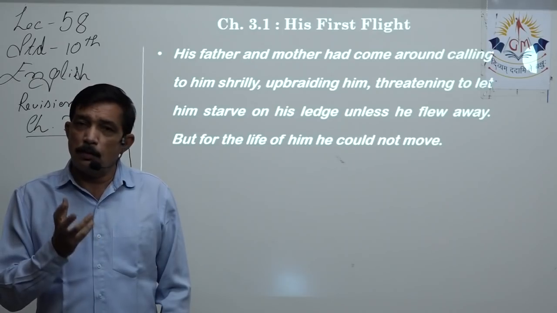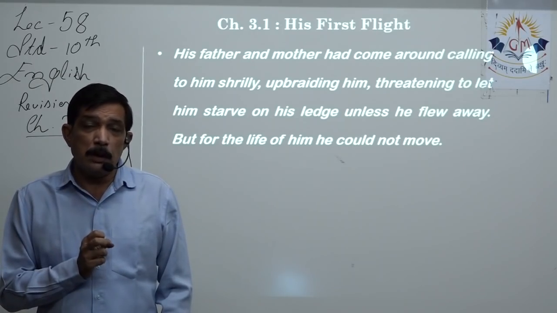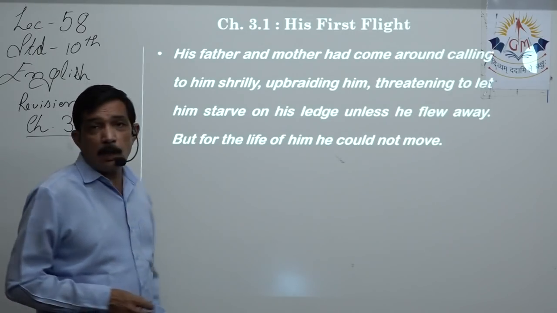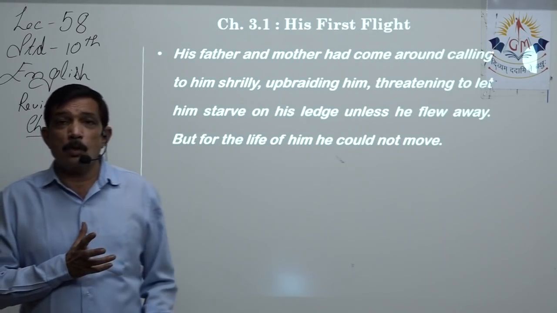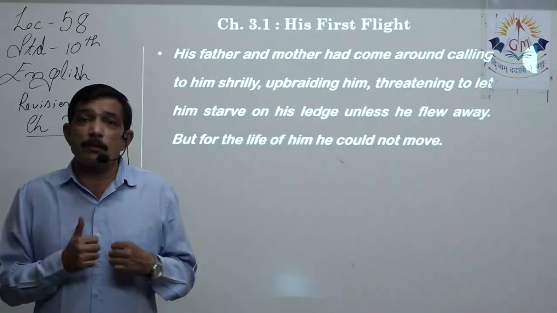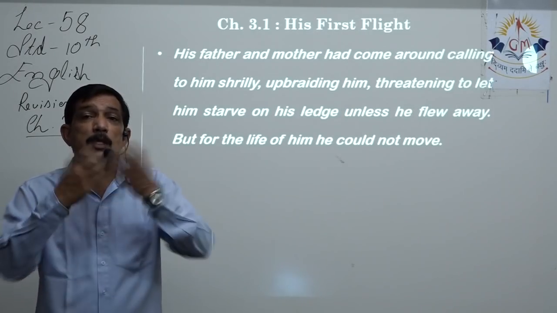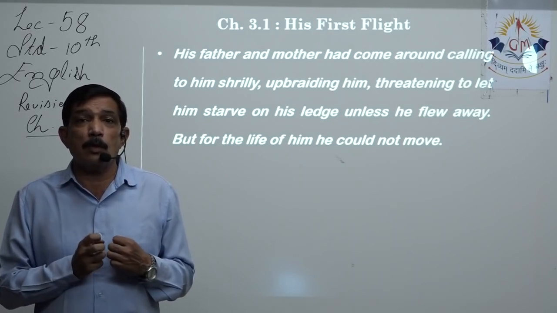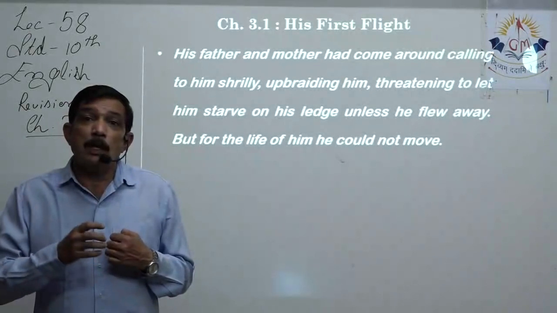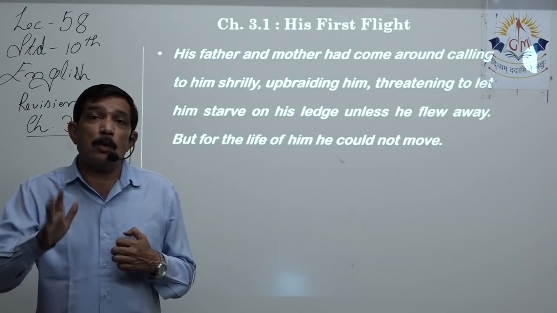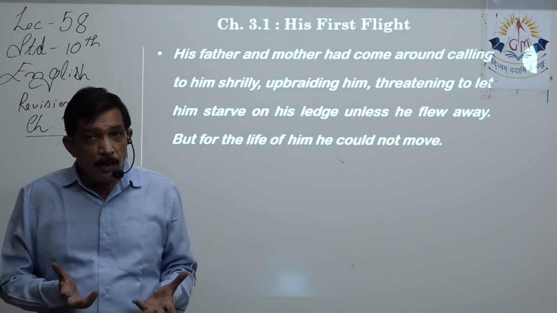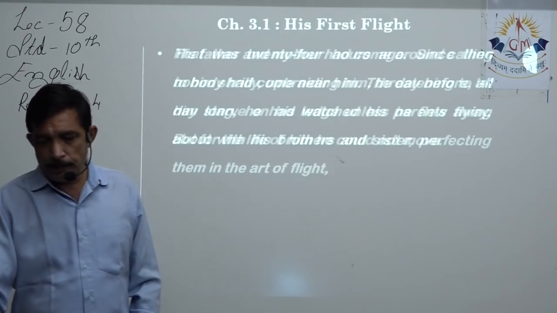The parents, very thoughtful, don't leave the young seagull unless he flew away, but for the life of him, he could not move. He was so much in love with himself that he is not able to throw himself in the air. So for the life of him, that means he is so desperate to live, he will ignore his hunger, he will ignore his starvation, but he wants to live. But to live, we need to eat.